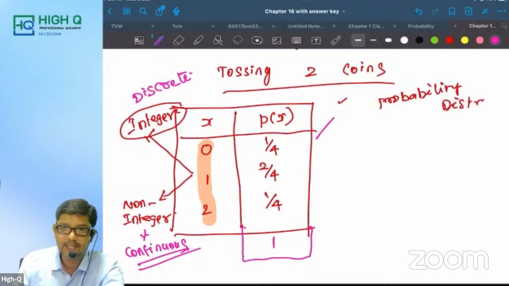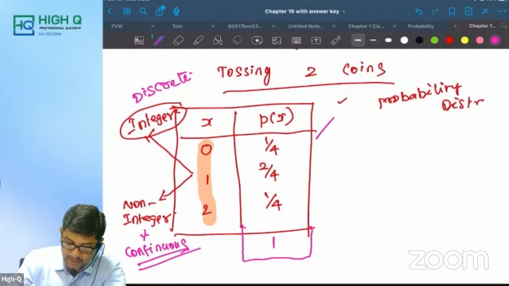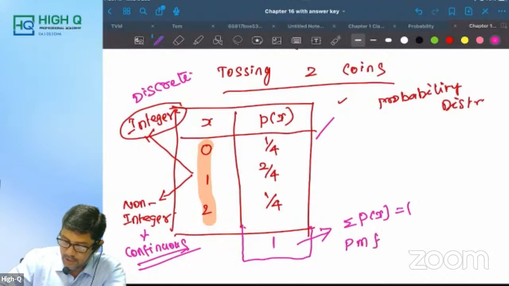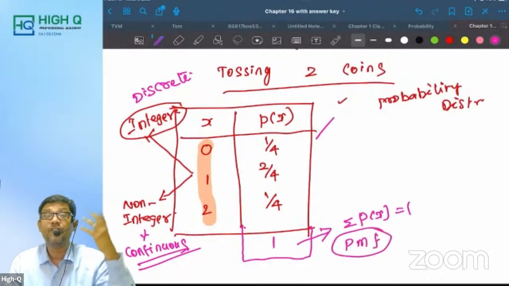We will always get 1. Since this is discrete, when summation p of x is equal to 1, we call this function the probability mass function.